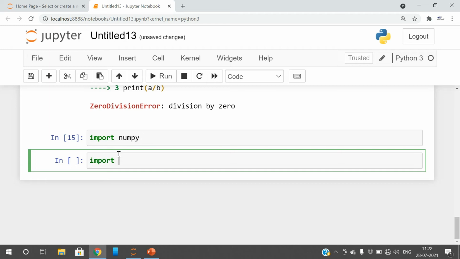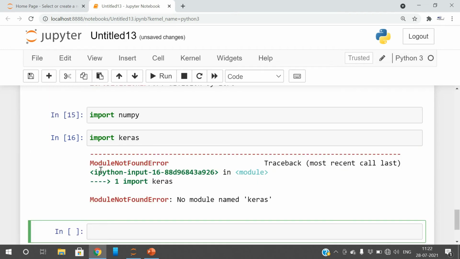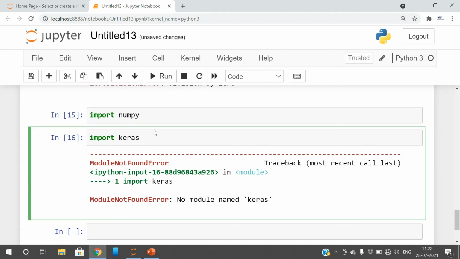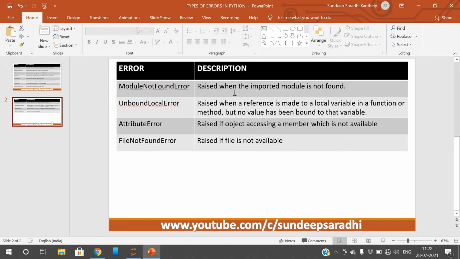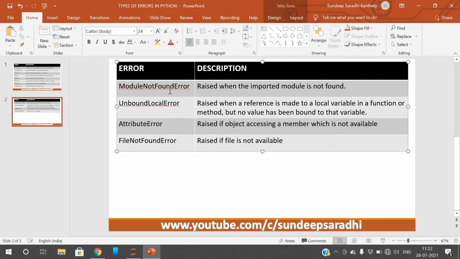And if you import the library called Keras, which is not available, it should be explicitly installed in the Jupyter. In such cases, if the module is not found, we'll get the error called module not found, no module named Keras. So before importing this Keras module, we have to install it in the Jupyter. Then only we can use Keras, right? This type of error is called a module not found error.